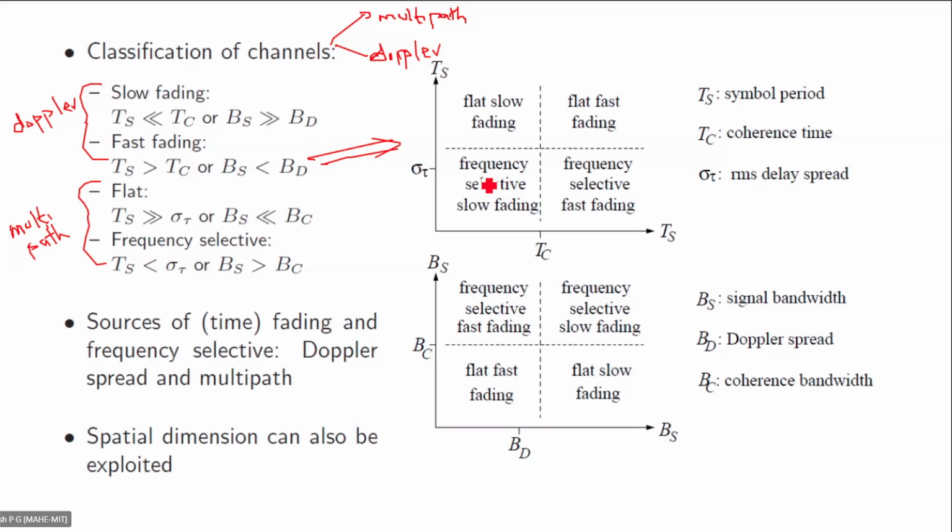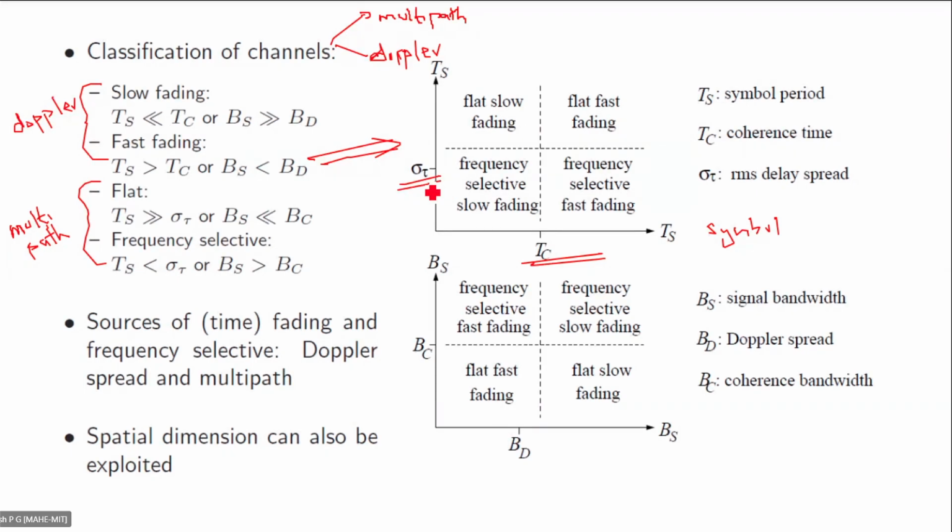Okay, now what we are doing is, we'll put these values to a graphical form. Graphical form in the sense that you have two axes here, x-axis and y-axis, and the x-axis represents the symbol time. Similarly, this one also represents the symbol time, but you can note here that we have a reference here as coherence time and delay spread. You have coherence time here, coherence time here, and delay spread here.